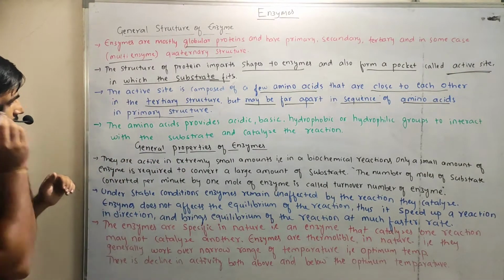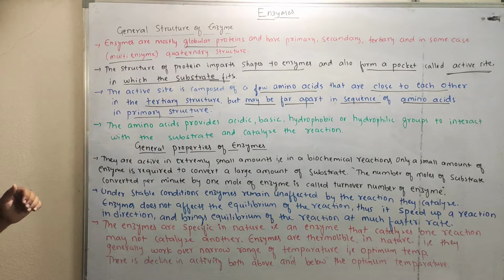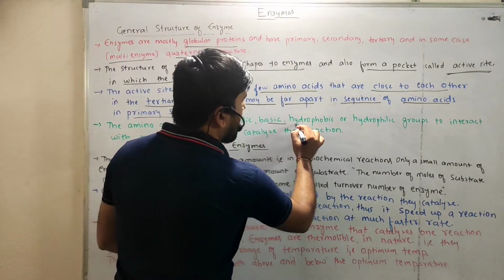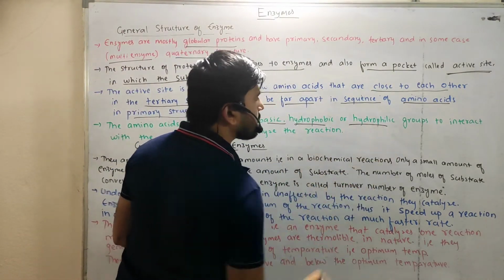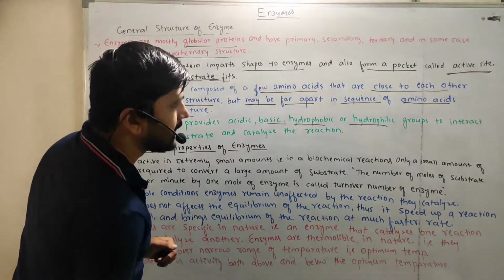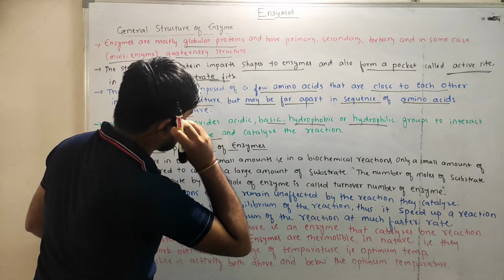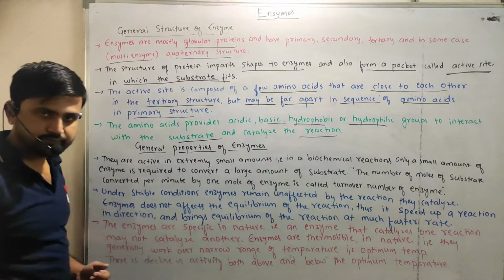The next point is that the amino acids provide acidic, basic, hydrophobic and hydrophilic groups to interact with the substrate and catalyze the reaction, right?